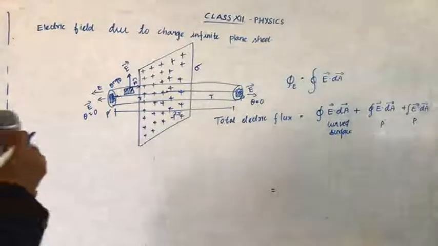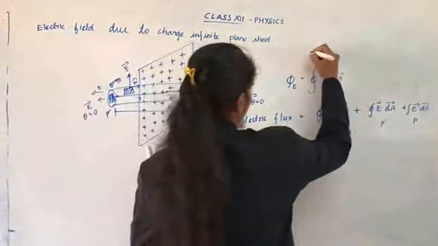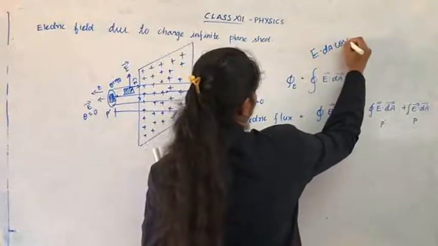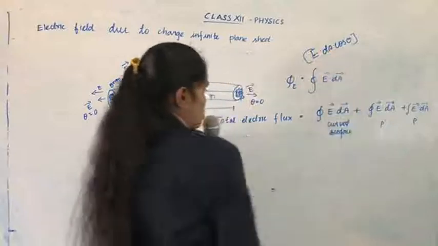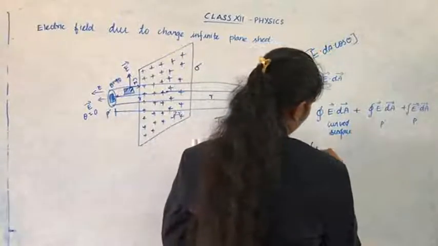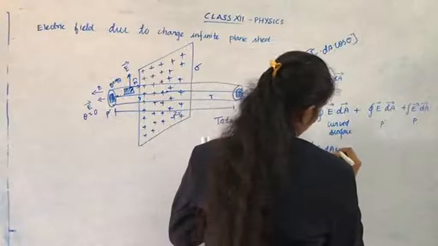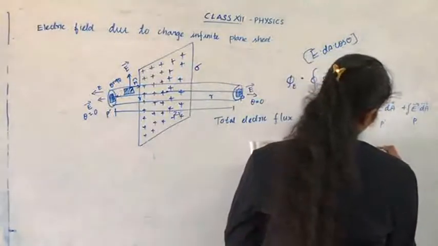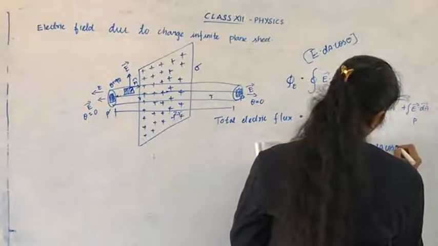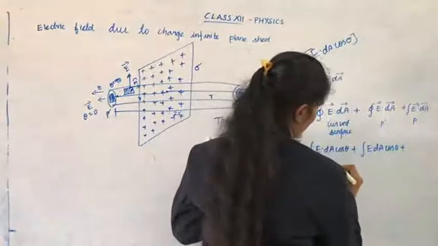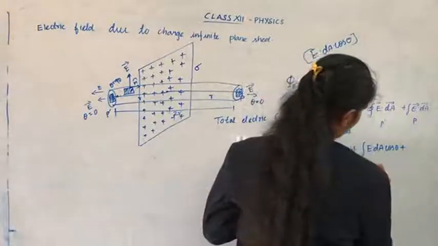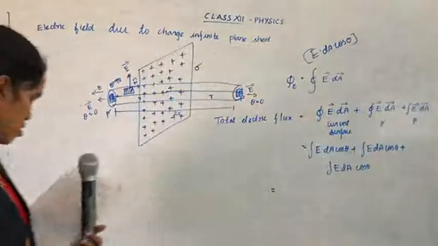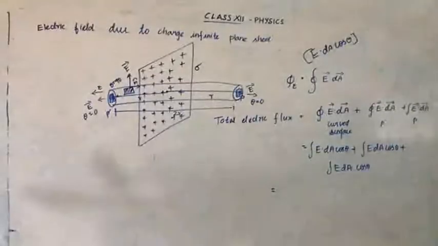Now by the dot product formula, what is it? E dA cos theta. So this becomes E dA cos theta plus E dA cos theta plus E dA cos theta, for the curved surface area, P dash and P.